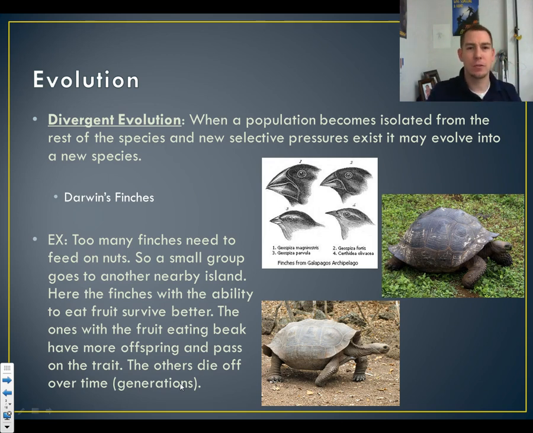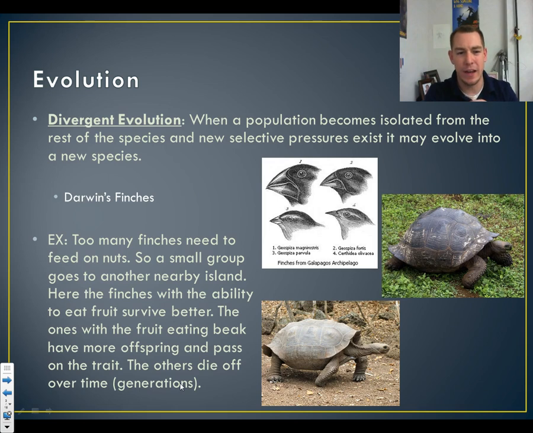There was actually more fruit. Well, you know how your lips might be bigger than your parents', or they might be smaller than your parents'. Well, imagine that as it relates to bird beaks. If you think about beaks being a little bit bigger, maybe those can handle fruits better than the nuts. And so those birds that went to that new island where there was more fruit, if they had that bigger beak, they were able to eat the fruit better, which means they had more availability for food, which means they had stronger lives, and they gave birth to more babies.